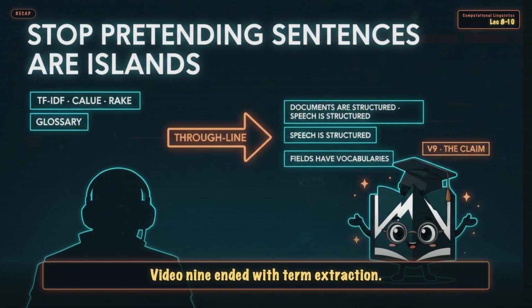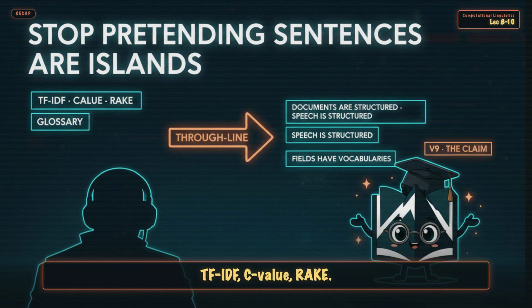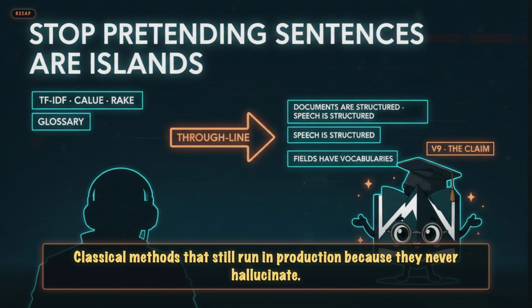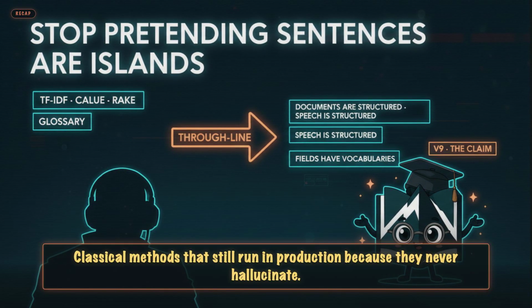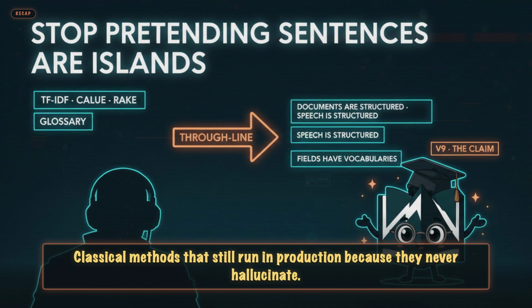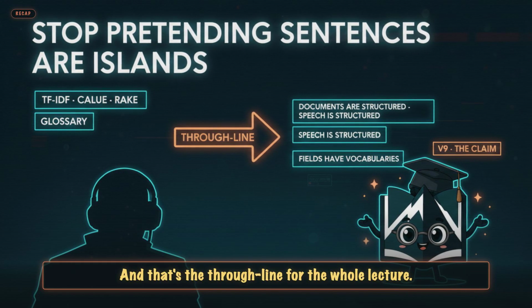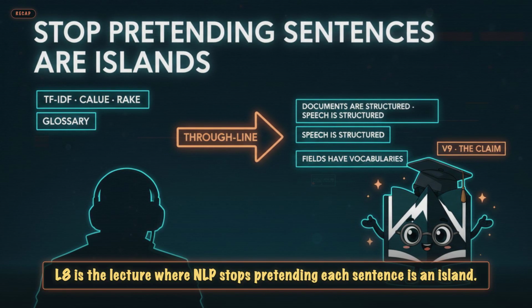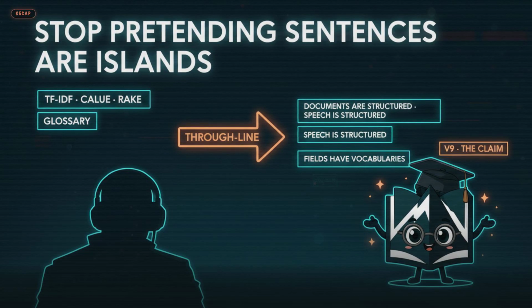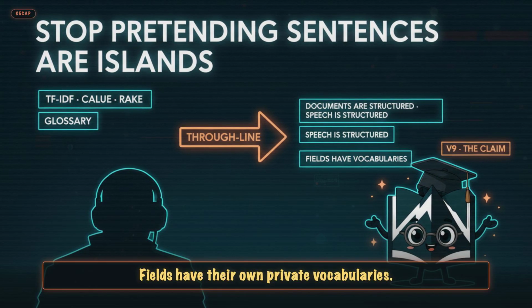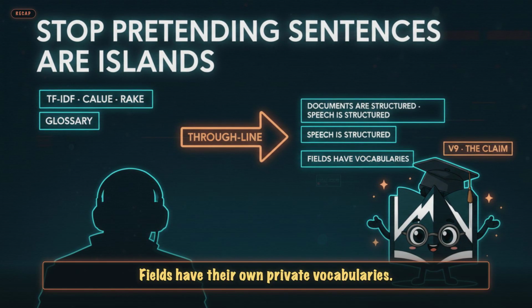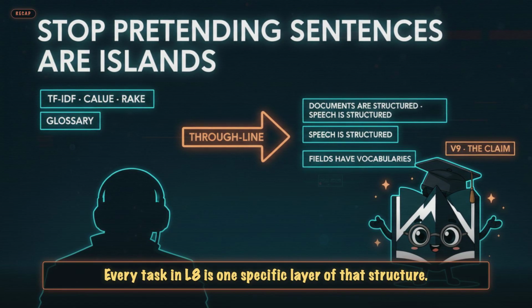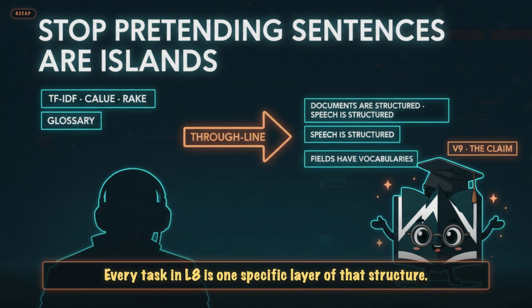Video 9 ended with term extraction, TF-IDF, C-value, RAKE. Classical methods that still run in production because they never hallucinate. And that's the through line for the whole lecture. Lecture 8 is the lecture where NLP stops pretending each sentence is an island. Documents are structured. Speech has its own structure. Fields have their own private vocabularies. Every task in lecture 8 is one specific layer of that structure.